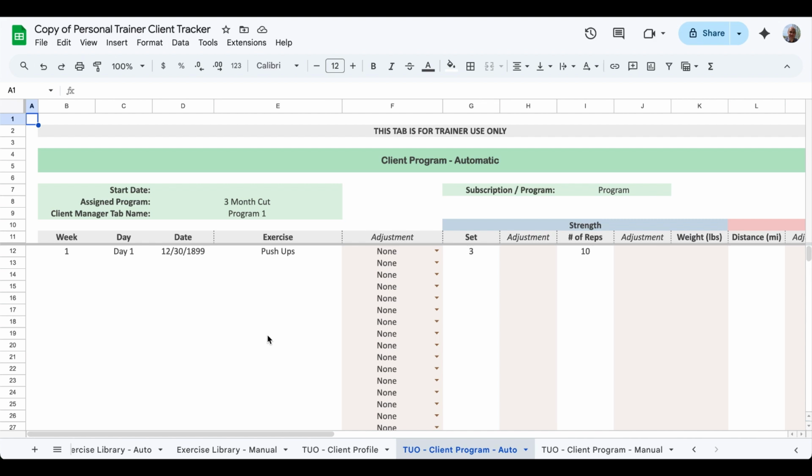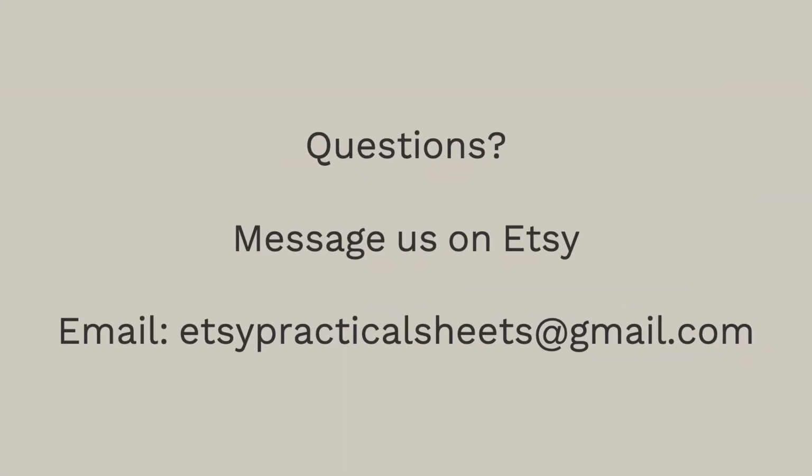So this is great if you're using reusable programs, because you can develop this nice complete program in the client manager. And then for every client you want, or if a client wants to change their routine, you can just set the assigned program, and it will pull all of this information into their client tracker. And then from there, you can go and do the program. So that's it for this setup guide.